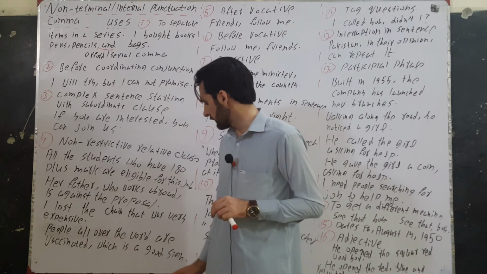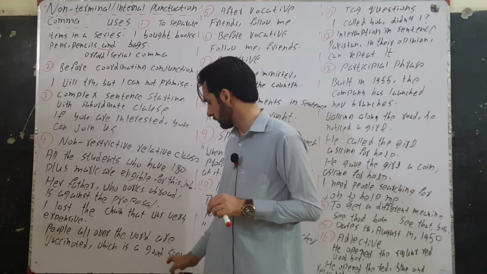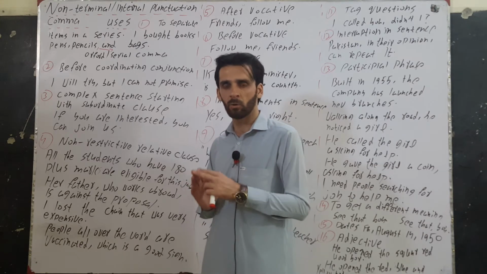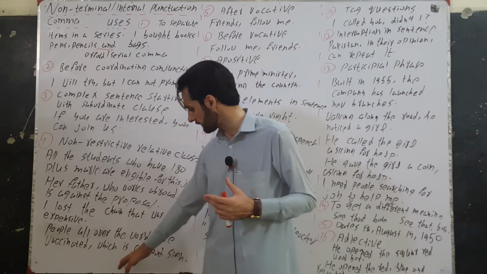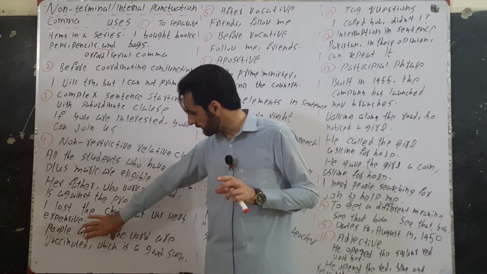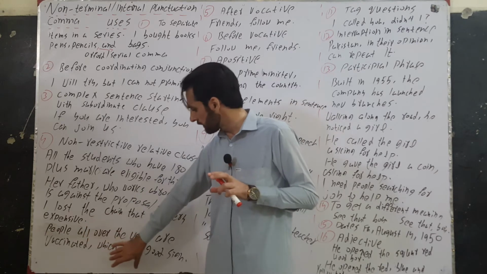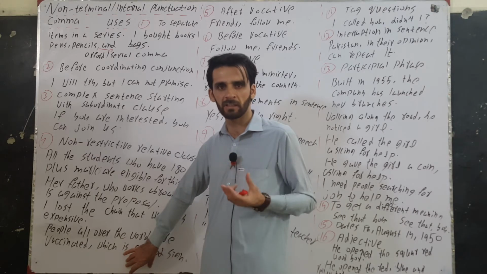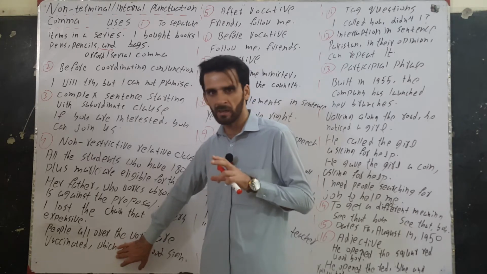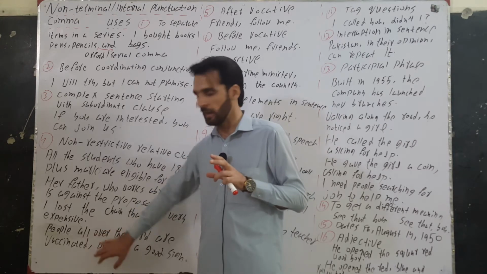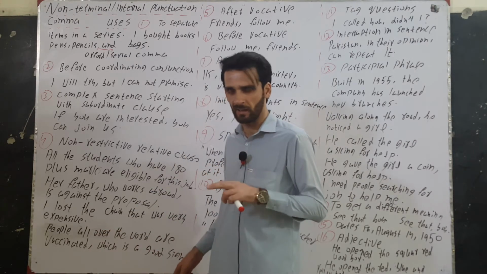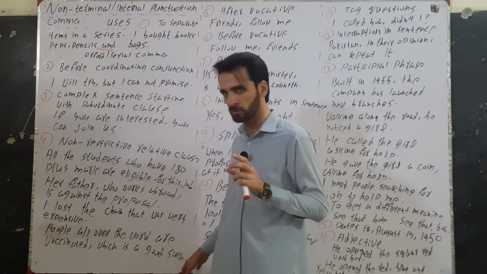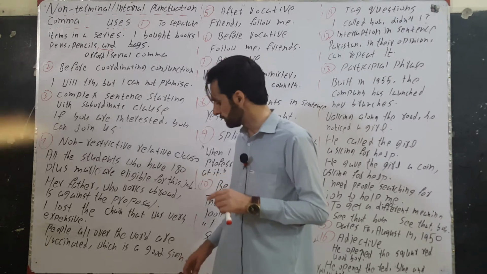People all over the world are vaccinated, which is a good sign. Relative or adjective clauses may modify the whole sentence, the fact in the whole sentence. This clause is modifying the statement in the preceding sentence. So when we have such cases where the relative clause is defining the whole clause, the fact in the clause, then we will use which and we will use comma with it, and in such cases usually the sentence ends on the other side, so therefore we will use full stop. But if the sentence continues, then we will use comma at the other side as well.